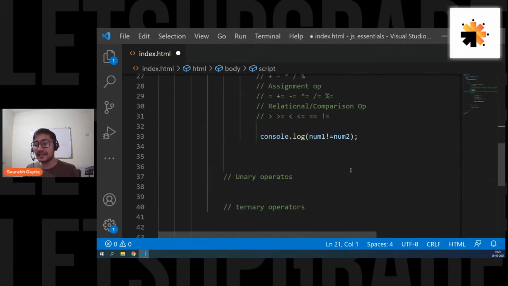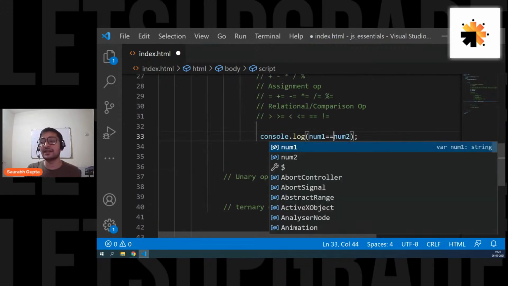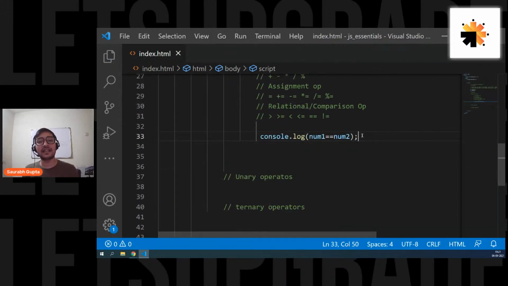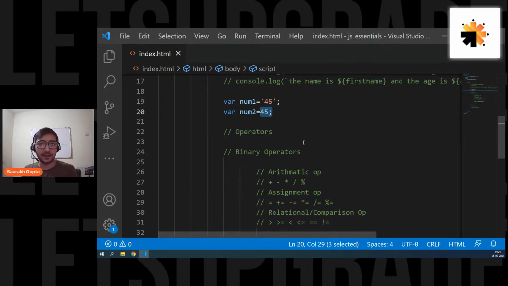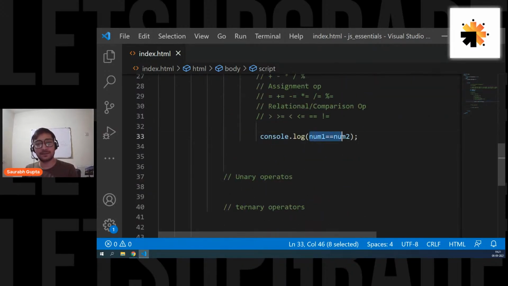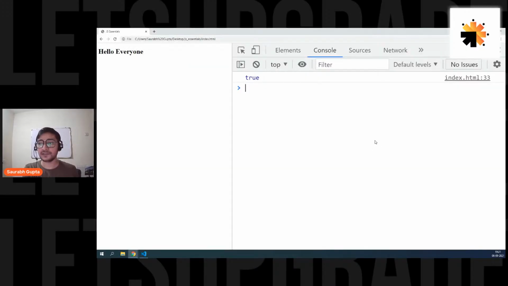So let's see if our double equal to can identify this. Now, normally, for every other programming language, this should be false because they are strictly typed. You cannot compare a string and a number. They will directly give you issues, because one is a string and one is a number. But let's see what is happening in JavaScript. For JavaScript, it is true.